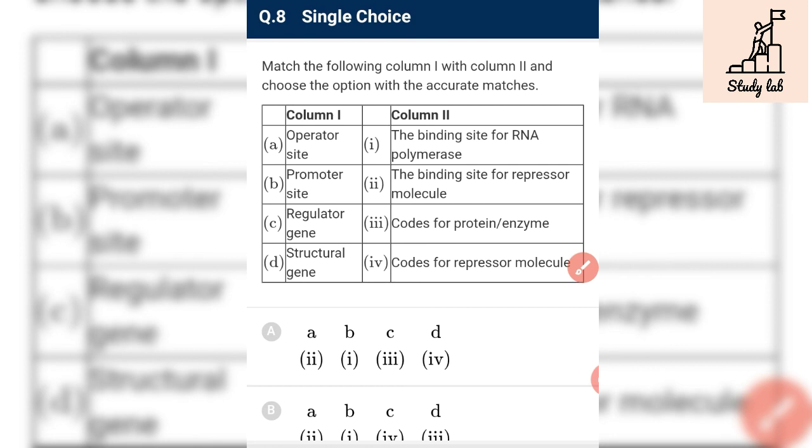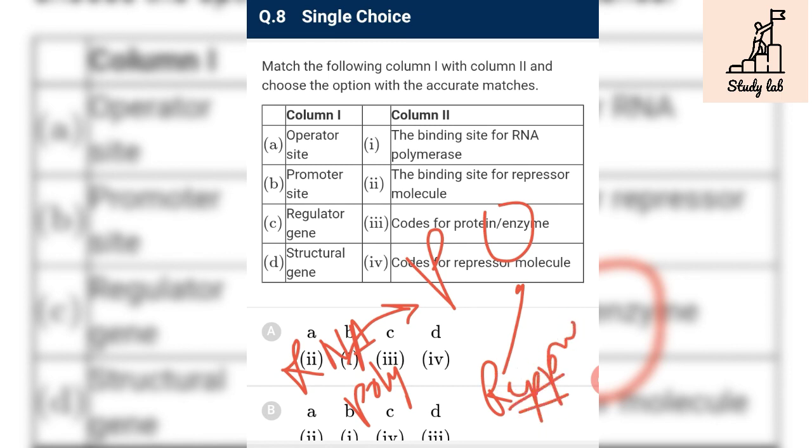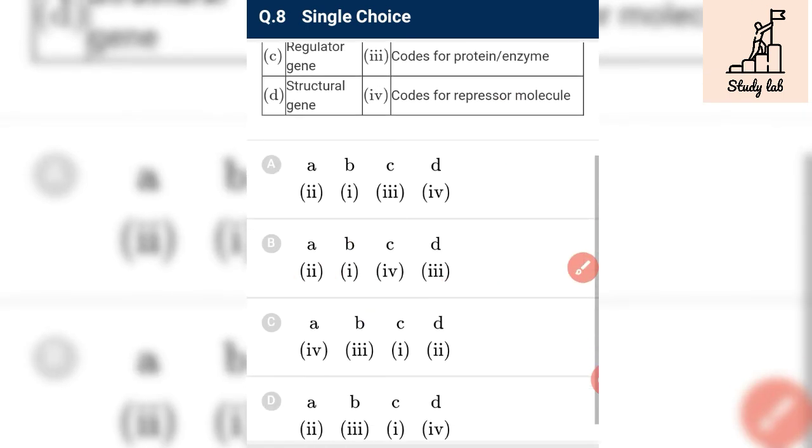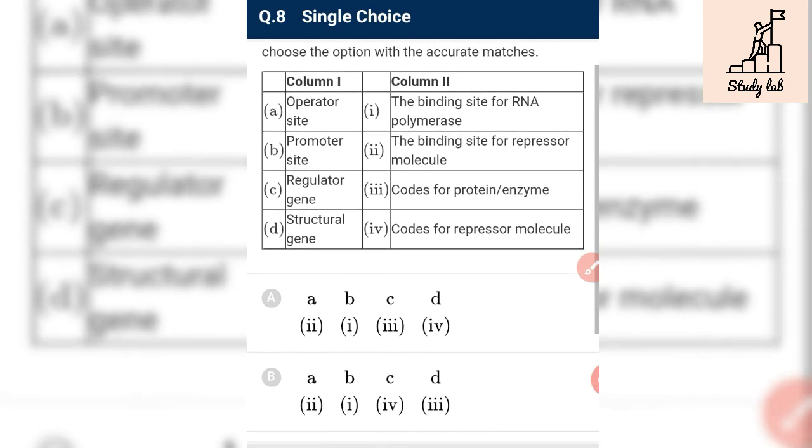Match column 1 with column 2 and choose the option with the correct match. The operator is the binding site for the repressor, so A is matched with 2. The promoter is where RNA polymerase binds, so B is matched with 1.